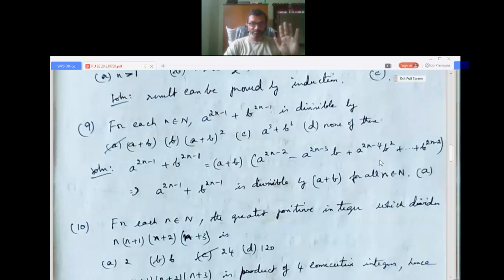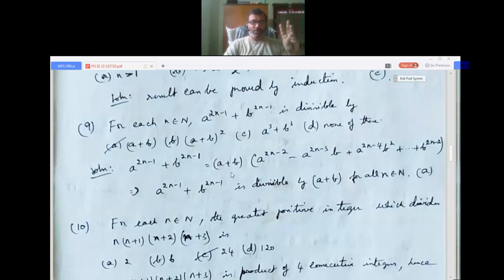Just check it. So what you can see in that result, a cube plus b cube, a plus b, a goes on decreasing, a squared, then ab, plus b squared. The same concept is used here, and it is used for the proofs of many formulas, this type of logic.